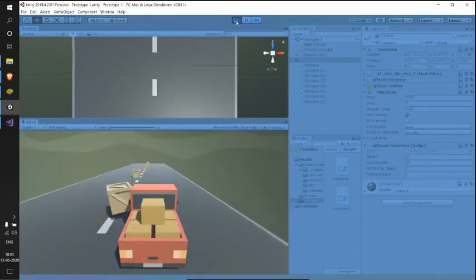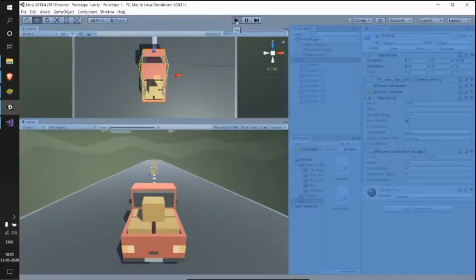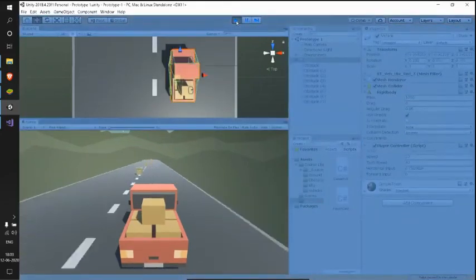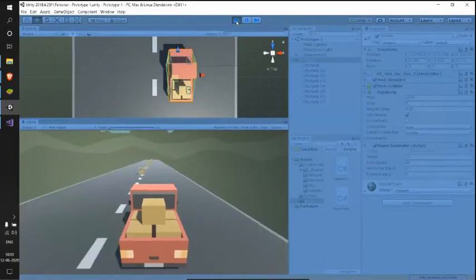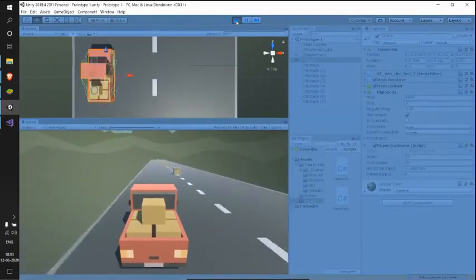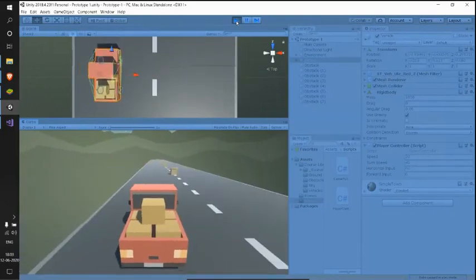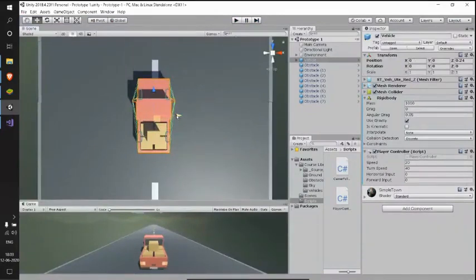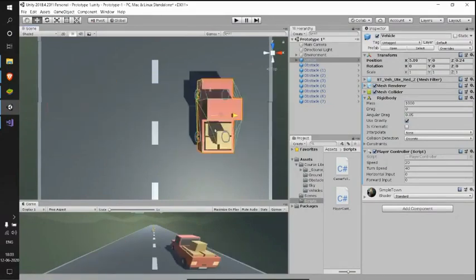But we have an issue here, right? Even without pressing the forward keys, when we press our left or right, it's just sliding along the x-axis, which is so weird. As of now, we are taking the arrows input, the horizontal axis input, and we are just sliding based on that input.